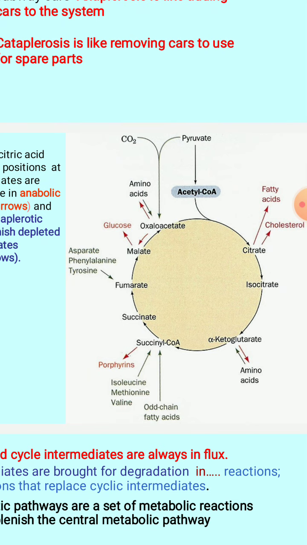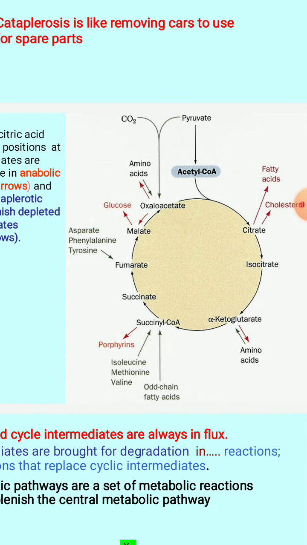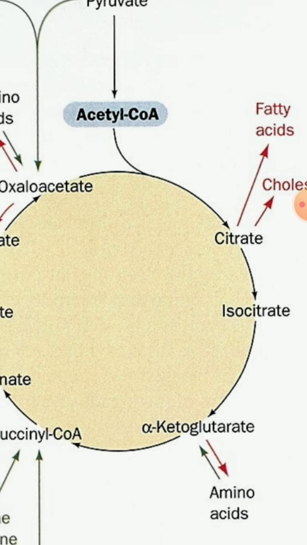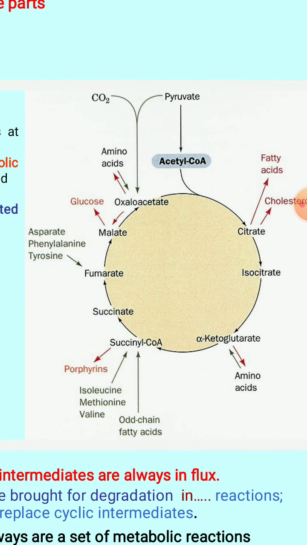That is, a citrate molecule is involved in the synthesis of fatty acids as well as cholesterol. And you can see here alpha ketoglutarate. Here you can make out the red arrows, right? Citrate is involved in the synthesis. So alpha ketoglutarate, in the red arrow you can see, is involved in the synthesis of amino acids. In the same way, those amino acids act as a precursor molecule for the synthesis of alpha ketoglutarate. That is nothing but the end of catabolism, giving an end product. So that is a catabolite, right?